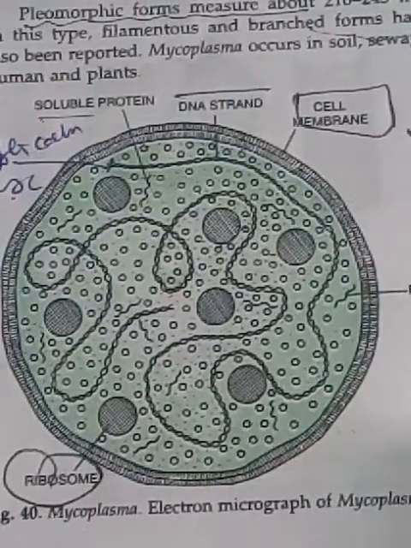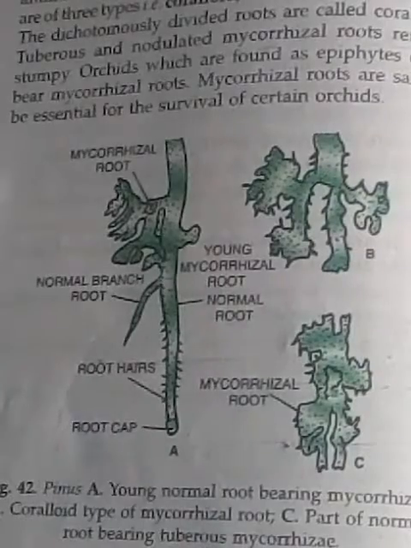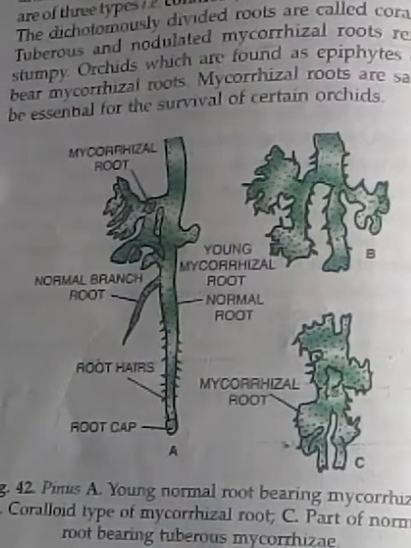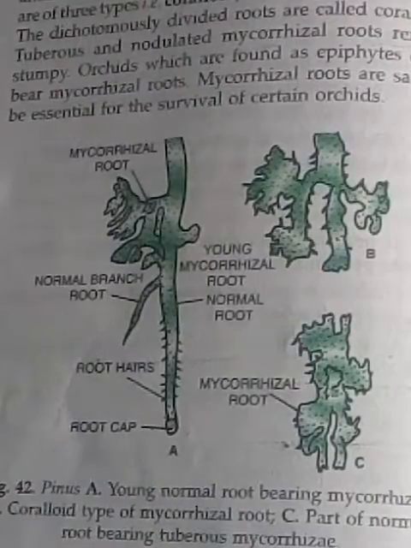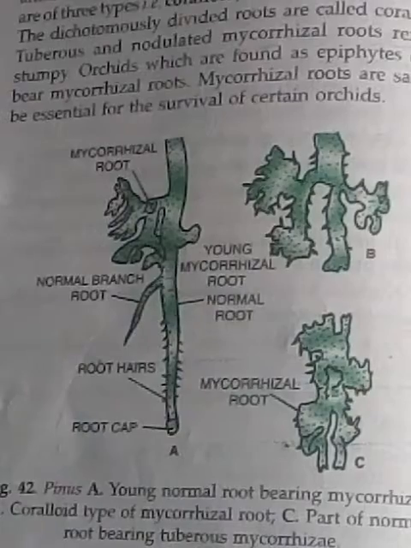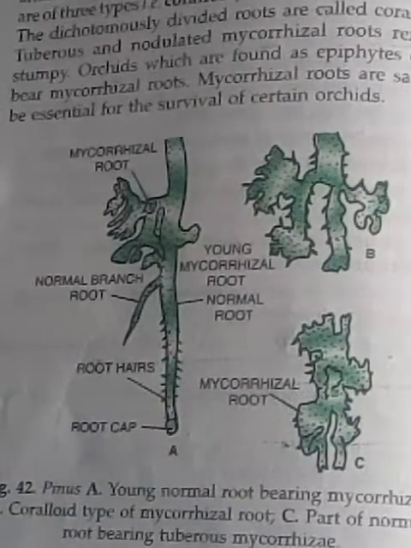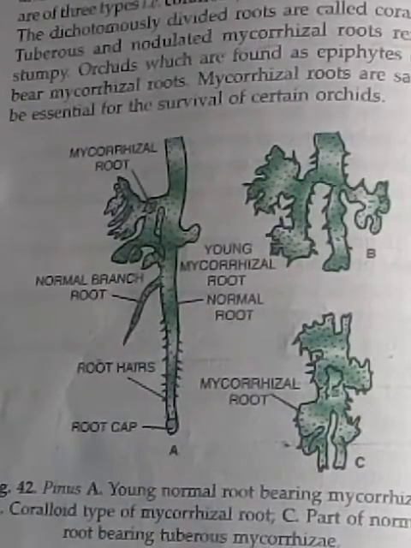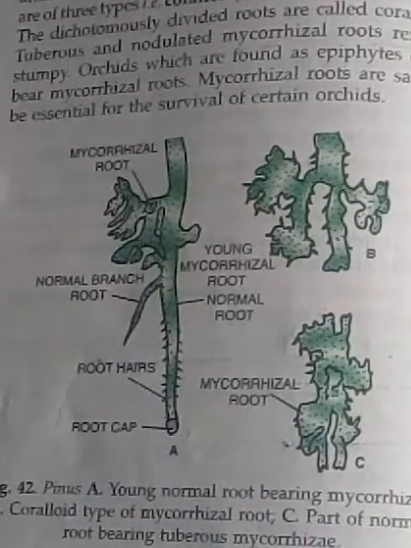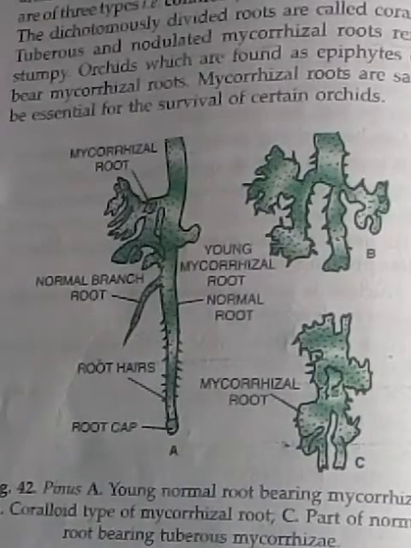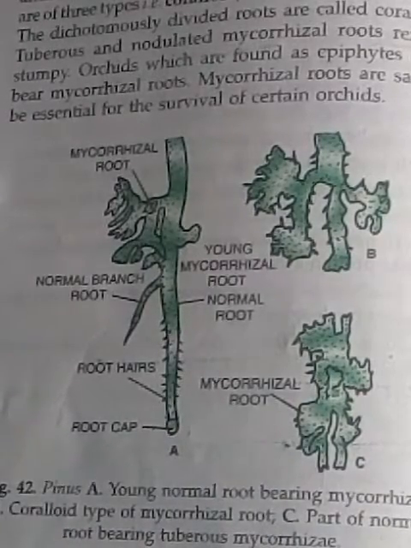So the next topic is lichens. This is the diagram of the lichens. Lichens are the symbiotic relationship of algae and fungi. Algae and fungi are the phycobiont and mycobiont parts of the lichens. The lichens have an intimate combination, giving benefit to each other. The algal part makes food by photosynthesis, and the fungal part gets nutrients and water and spreads in the soil.